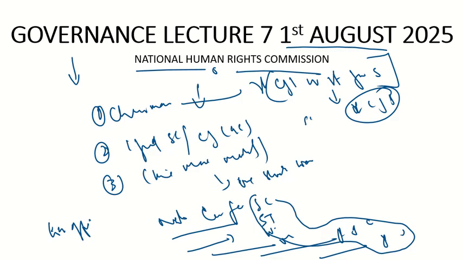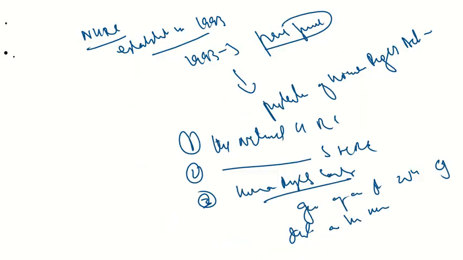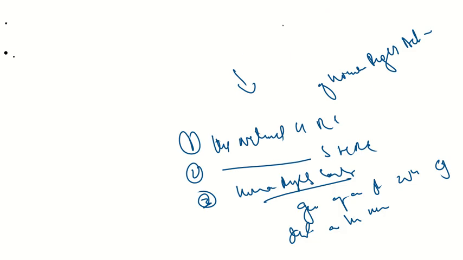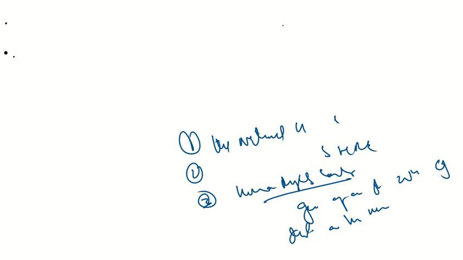So now let's try to find out what the act talks about. First we will see what the original act was about, and what amendments were brought in. So in 1993, what did it look like?